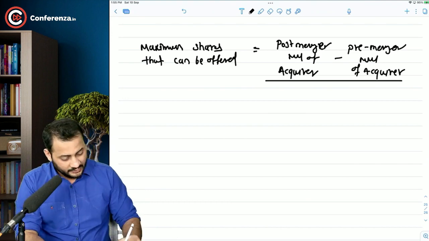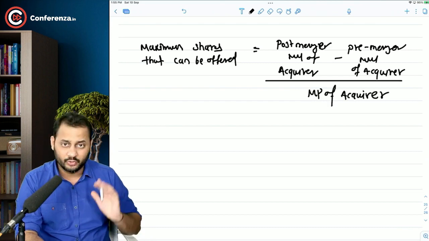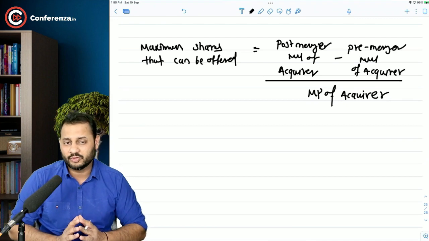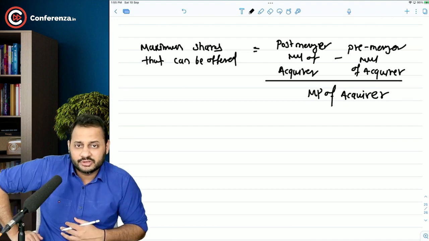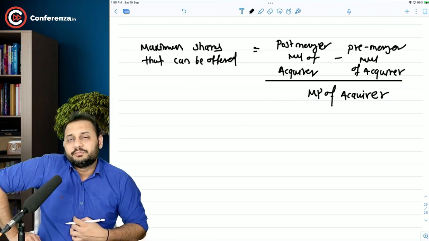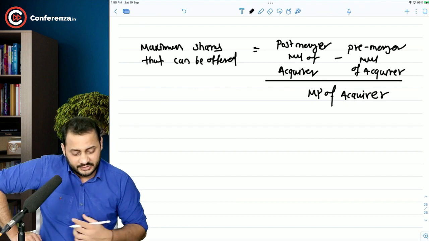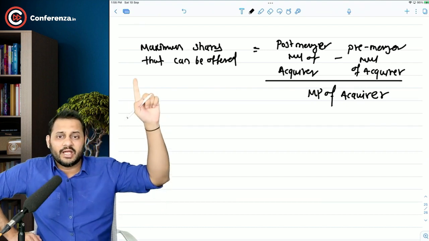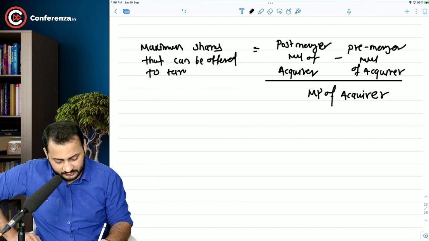Then divided by the market price of acquirer. The existing market price of acquirer will do the work, that is 24 rupees, because that has to be kept constant, we have to keep it 24 itself after the merger. That's it. So this can be the formula to calculate maximum shares that can be offered to target.